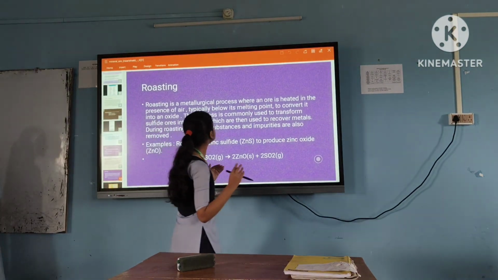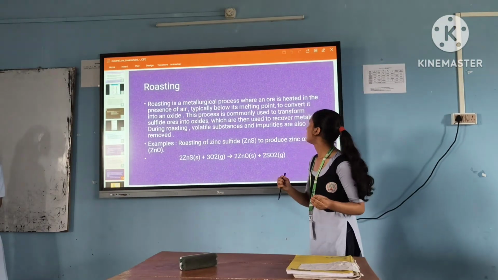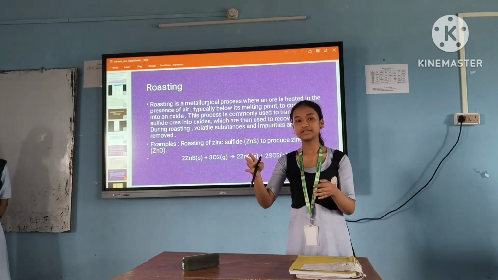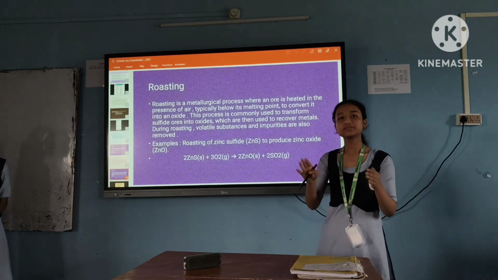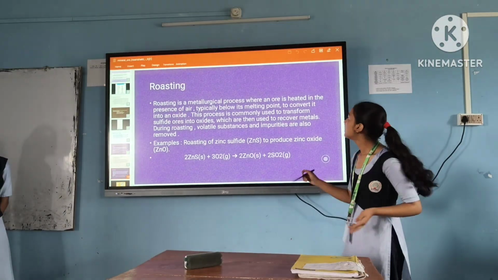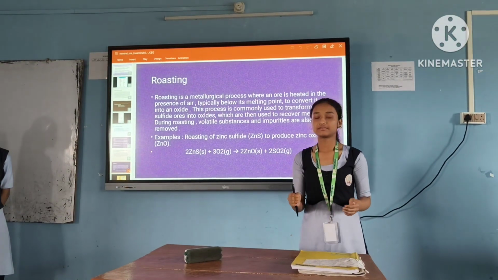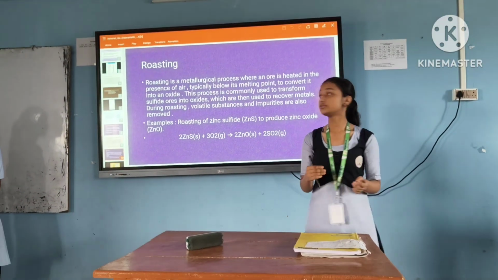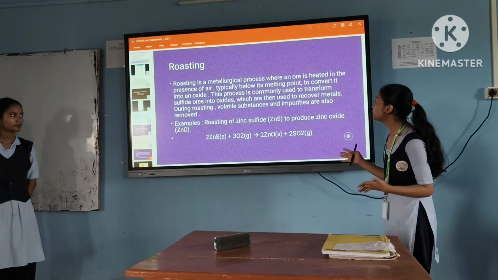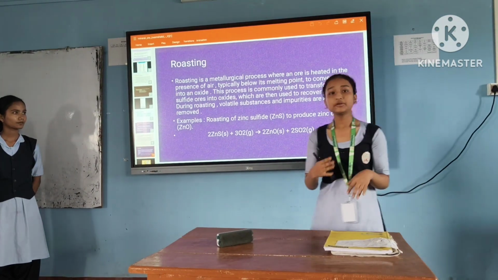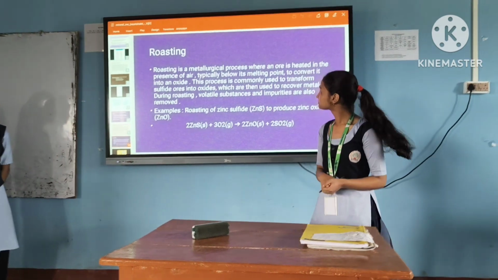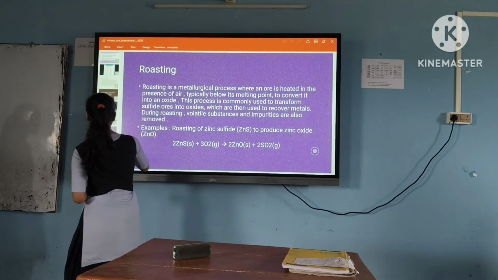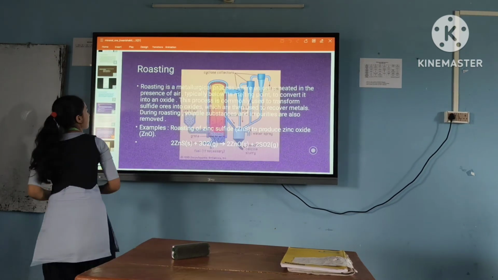Roasting is a metallurgical process where an ore is heated in the presence of air, mainly when it has a low melting point, to convert it into an oxide. This process is commonly used to transform sulfide ores into oxides, which are then used to recover metals. During roasting, the volatile substances and impurities are also removed. Now, let us see what happens in this roasting process by a diagram.